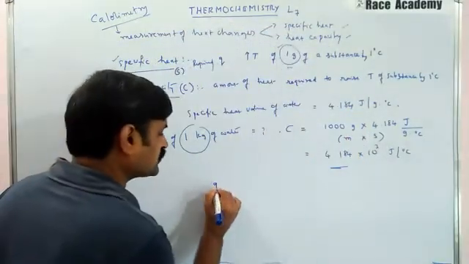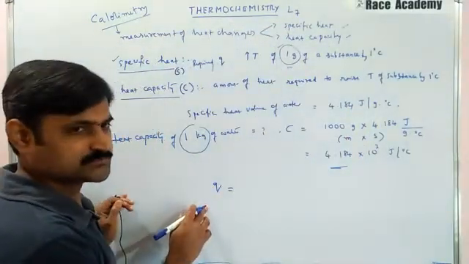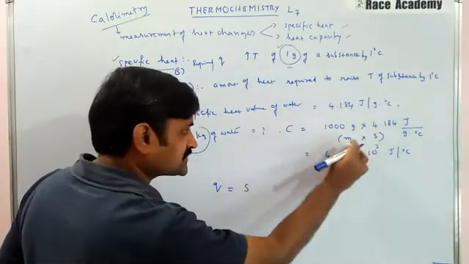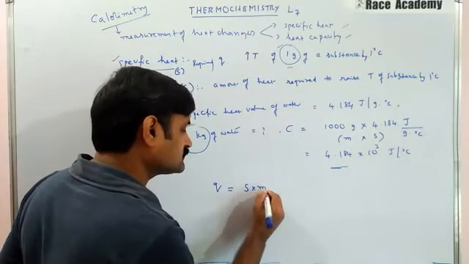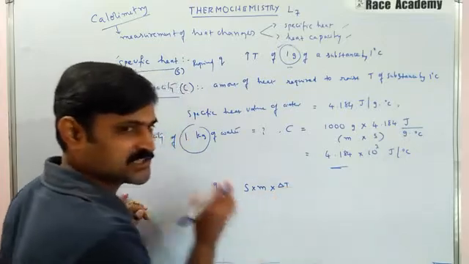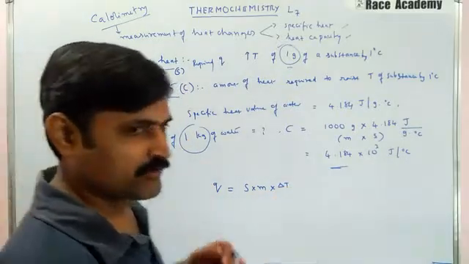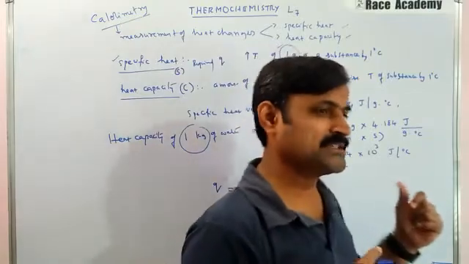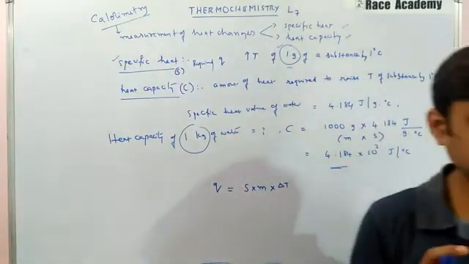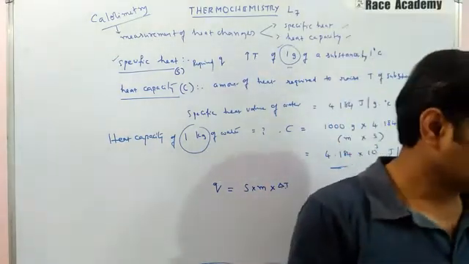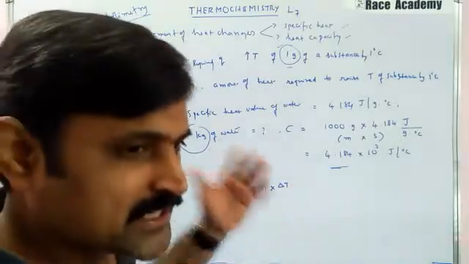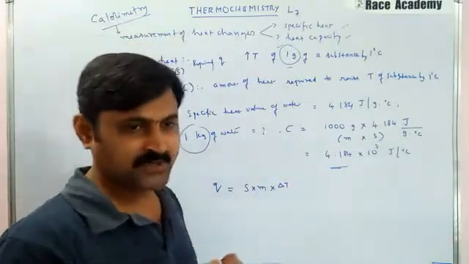Q is equal to S into M into delta T. Here S is the specific heat, M is the mass of the substance undergoing temperature change, and delta T is the temperature change, that is final temperature minus initial temperature.